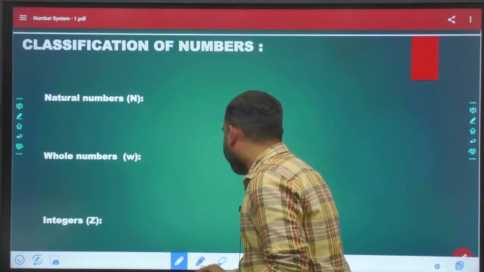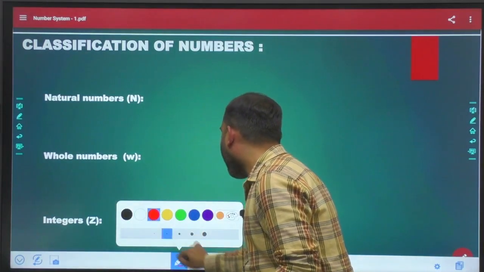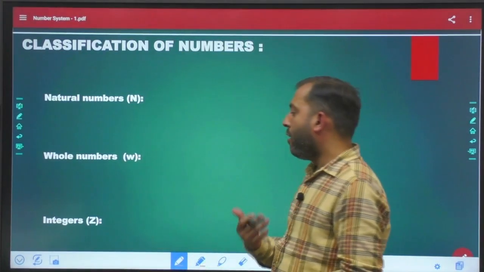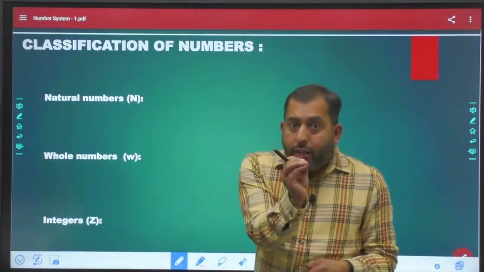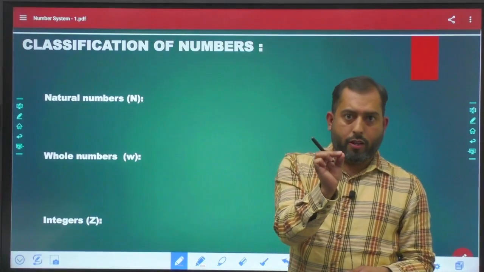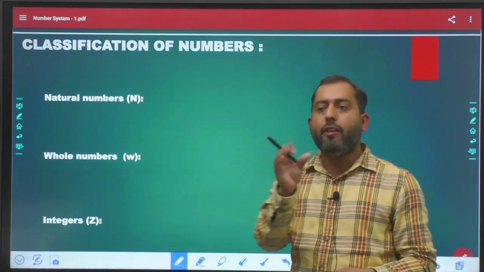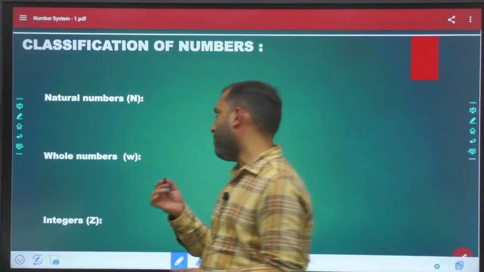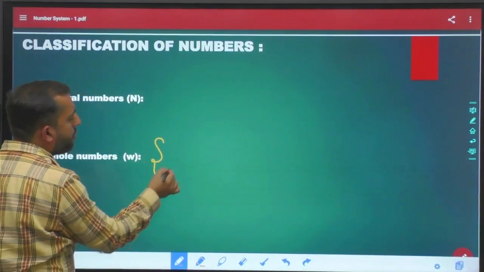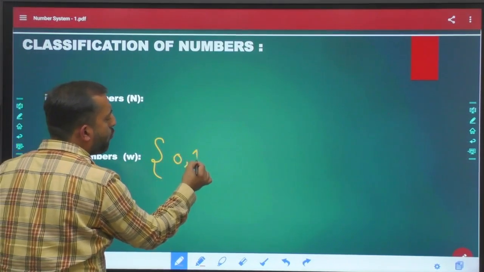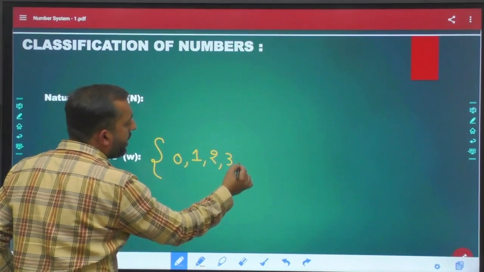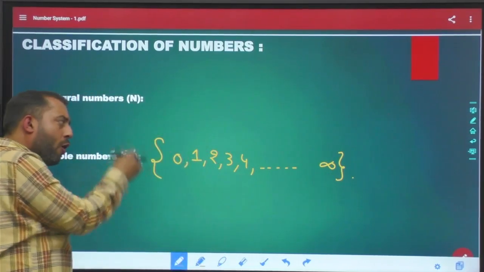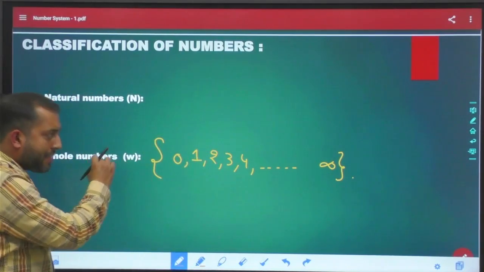Now let's talk about what are whole numbers. All counting numbers and 0. If you include the digit 0, then the collection of all counting numbers and that 0 is called whole numbers. So in case of whole numbers, you have 0 in it, you have 1 in it, 2, 3, 4, and this goes on till infinity. So all counting numbers plus 0 is the collection of whole numbers.